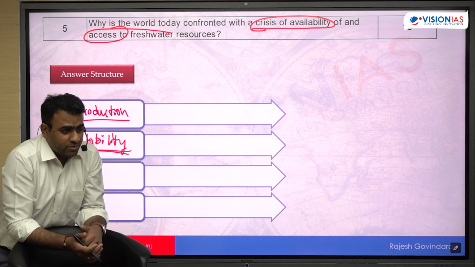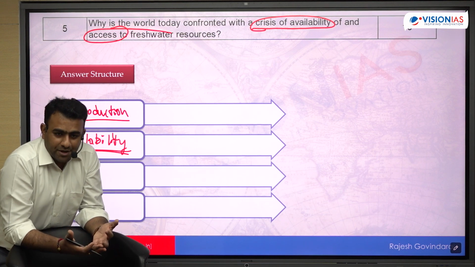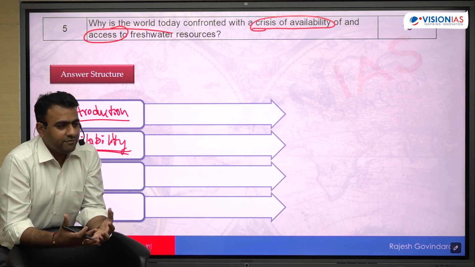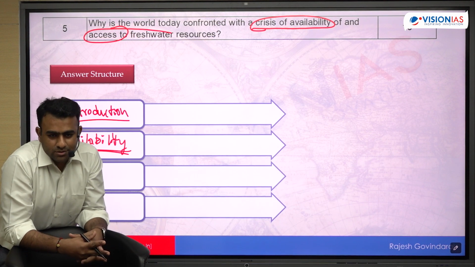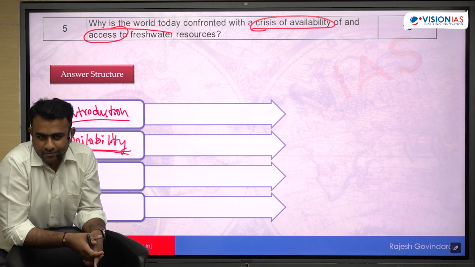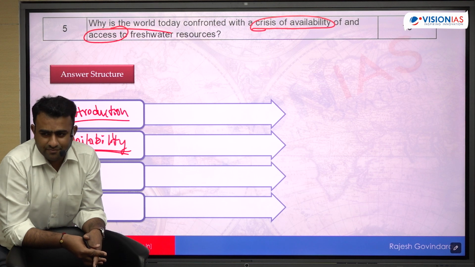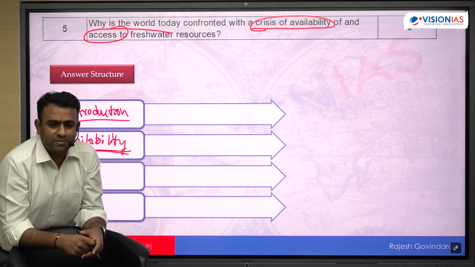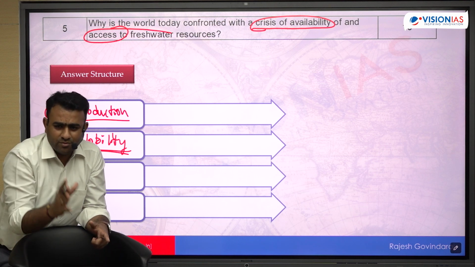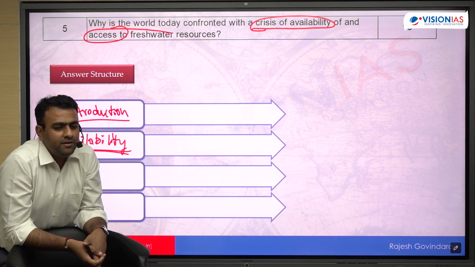Other than this, water pollution is the most important factor. Pollution reduces the availability of good water, the clean water which can be used. This is common to most of the urban regions of the world. You can take any of these metropolitan cities with rivers. London's Thames river has only recently started to become clean; it was one of the most polluted. Water availability becomes very low because of pollution. Then